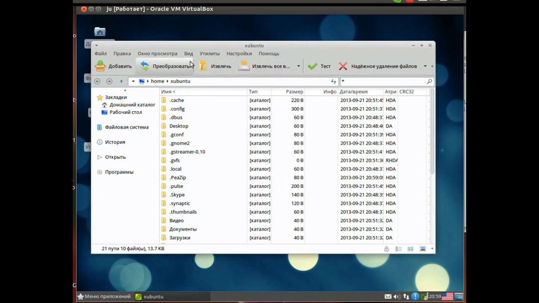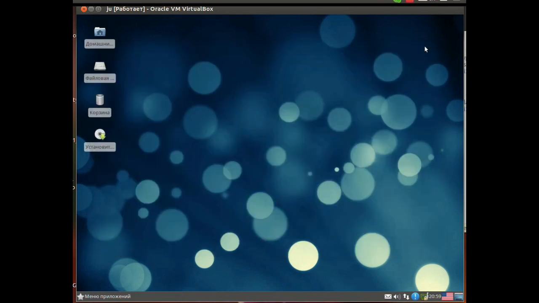A simple, fairly functional archiver. What else do I want to say? I want to say that all this will perfectly replace Windows 7 Starter on a netbook. On a laptop, you still won't run turbo-powerful games of any kind at all. And on a gigabyte of RAM, on the simplest dual-core Atom, Windows 7 will slow down like a cow on an ice rink. But this distribution will fly.